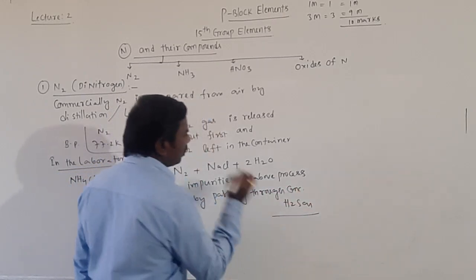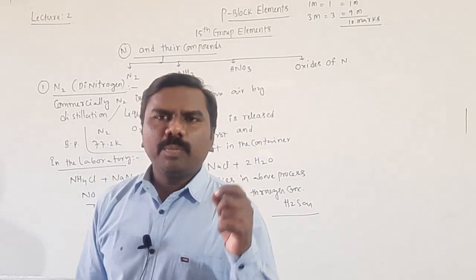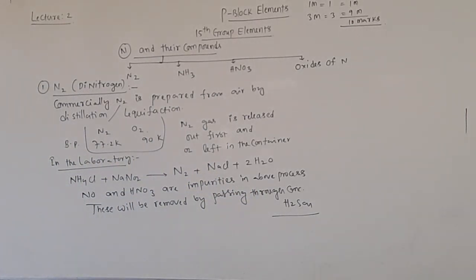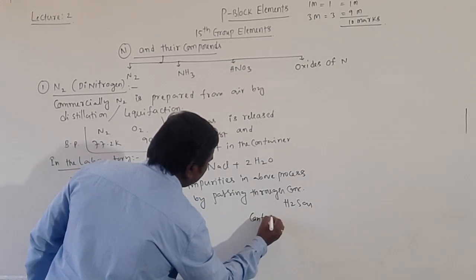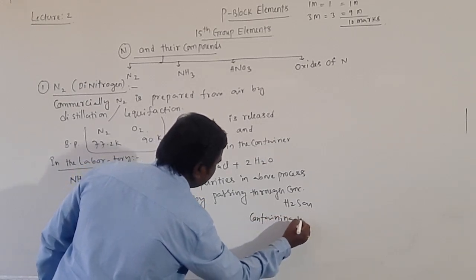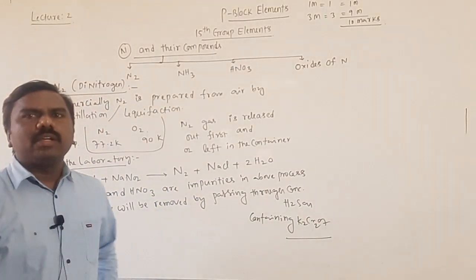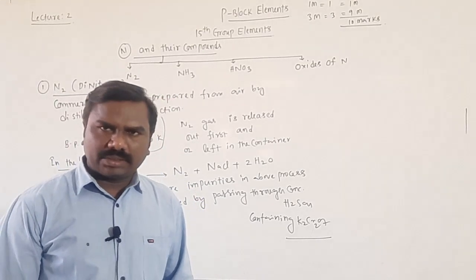Then these impurities will be removed, and we will get pure nitrogen gas. Concentrated sulfuric acid containing K2Cr2O7, potassium dichromate, forms chromic acid, which acts as a cleansing agent.